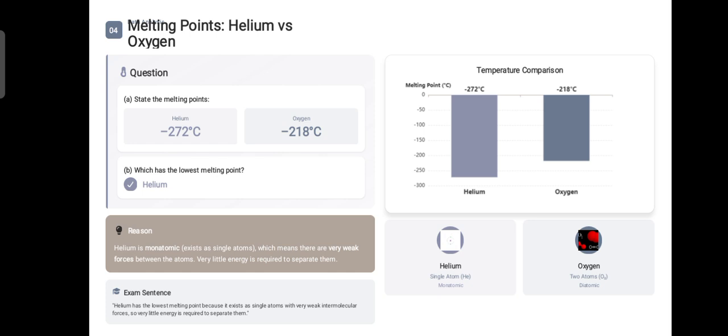Helium is monoatomic, it exists as a single atom, which means there are very weak forces between the atoms. Very little energy is required to separate them. Helium has the lowest melting point. You will have to learn it for your answer as well: helium has the lowest melting point because it exists as a single atom with very weak intermolecular forces, so very little energy is required to separate them.